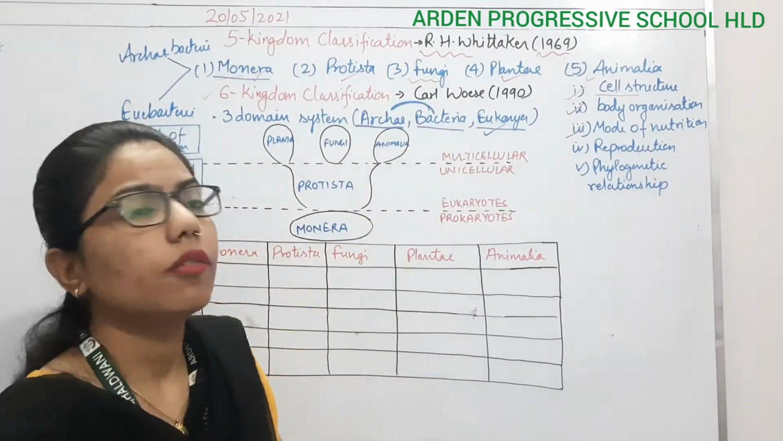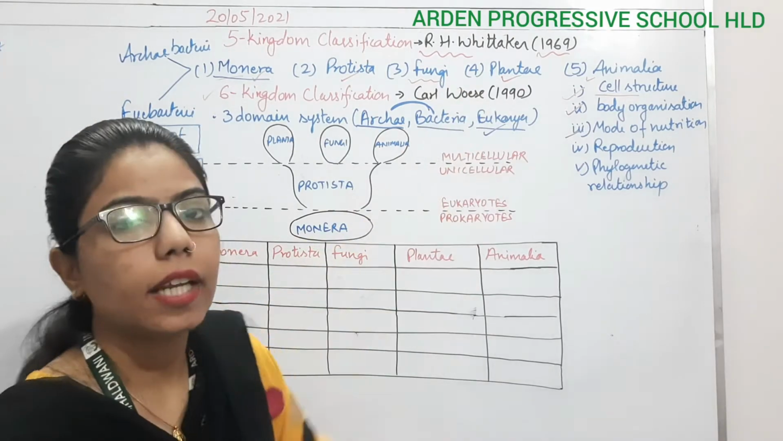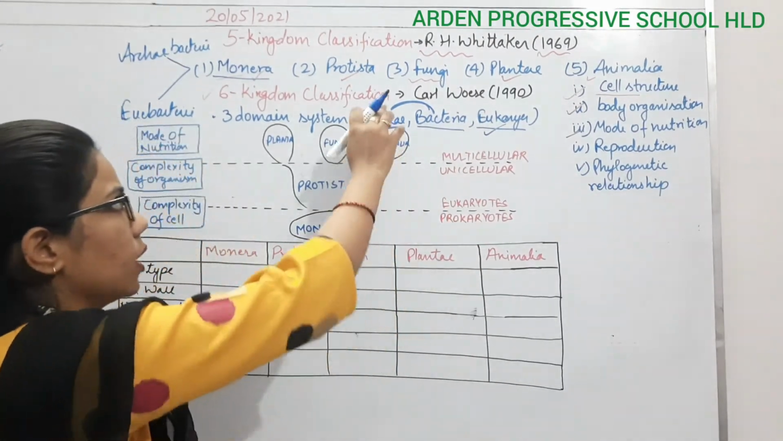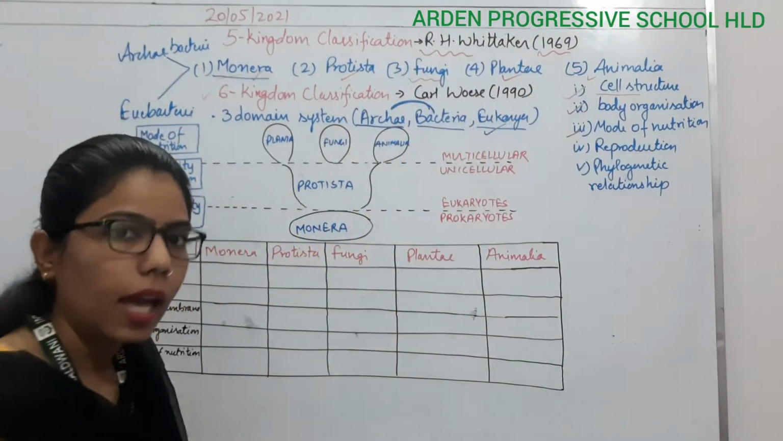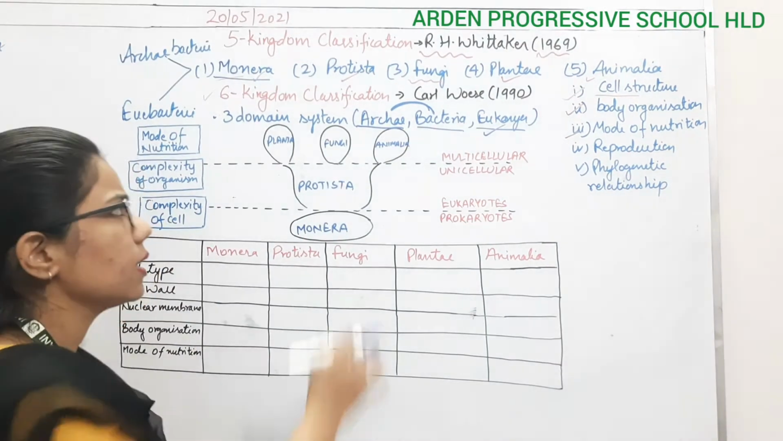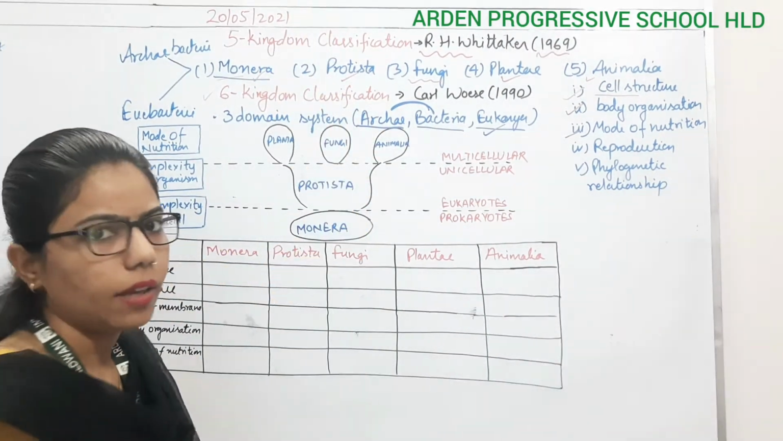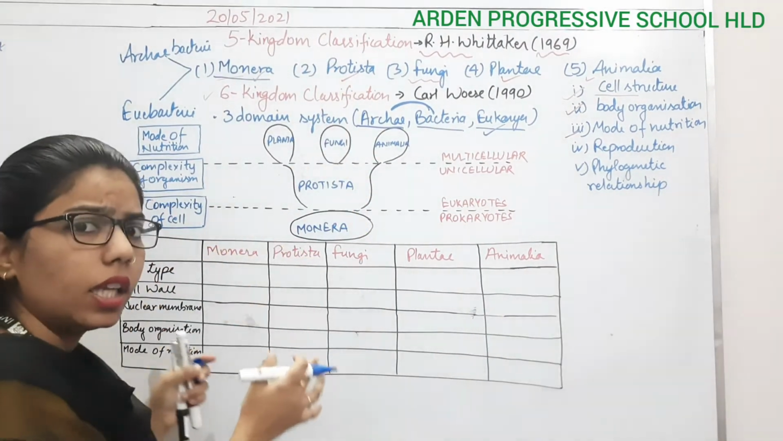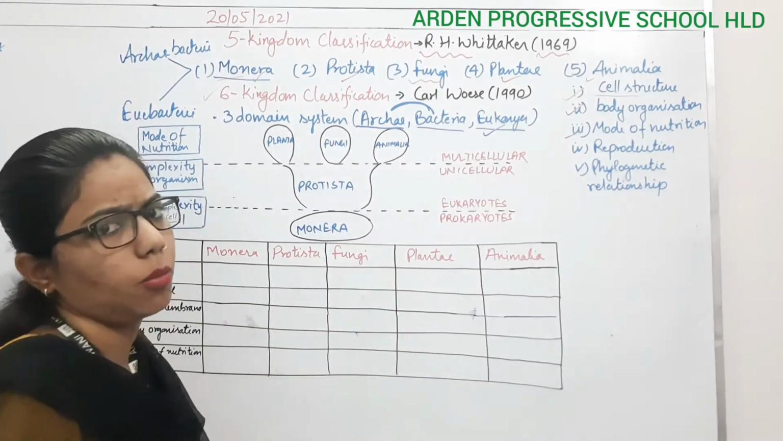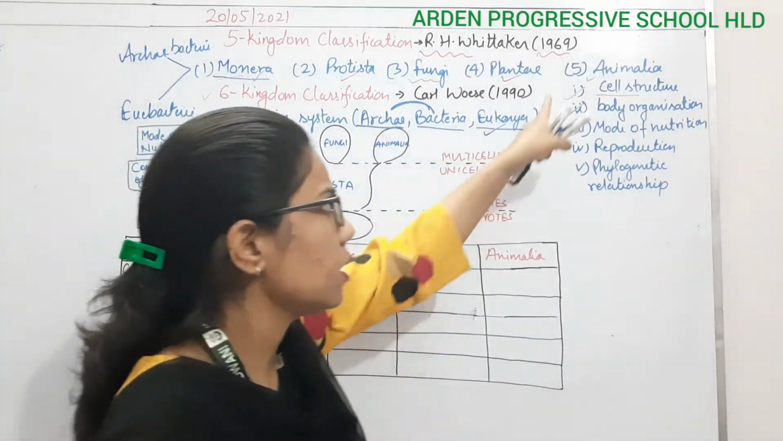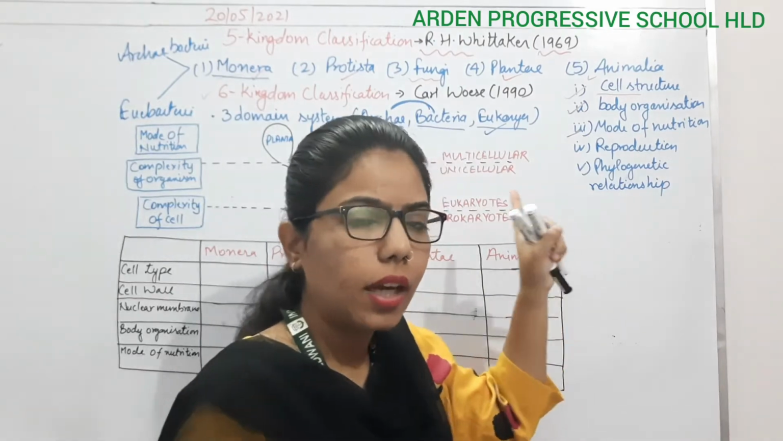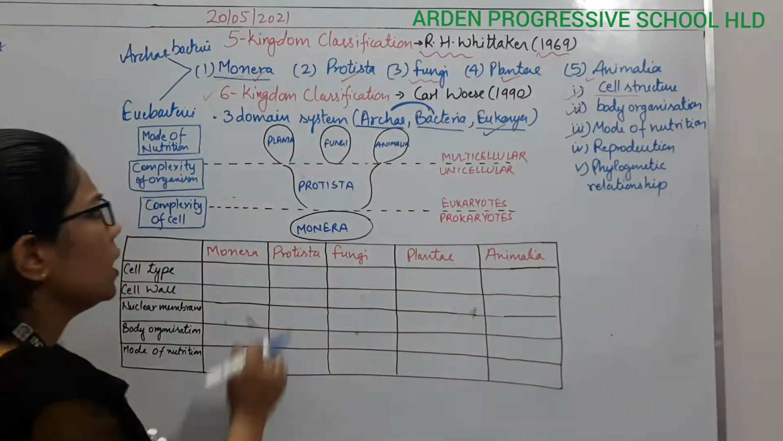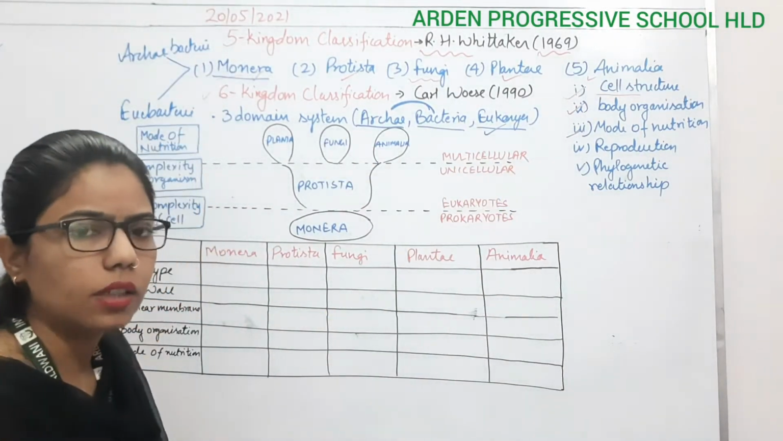And the third one will be the Eukarya, in which the rest of the kingdoms will come, like Protista, Fungi, Plantae, and Animalia. Otherwise it is somehow similar to the 5 kingdom classification, and we are going to consider that system only. So the basis which we have done here, we will understand one by one. See here, this diagram is very easy to understand.